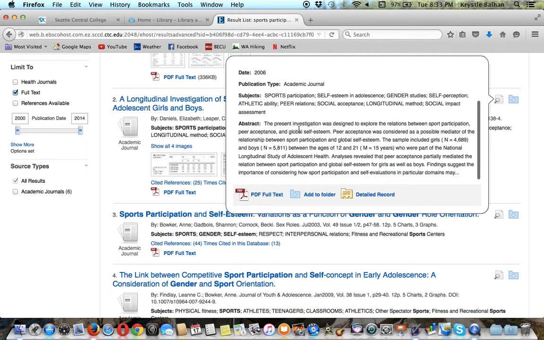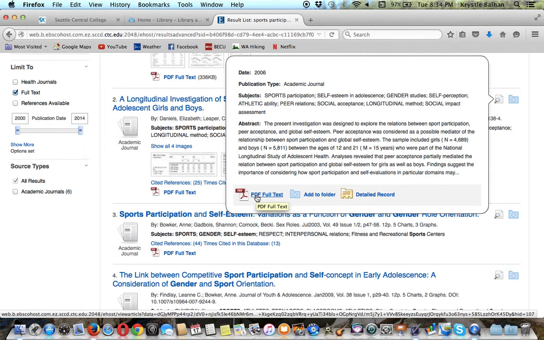What I recommend you do next is come down to the abstract. This is a very short summary of the article. So you can read this and see if you're actually going to want to click on the full text and get into the article more fully. So as I look at this, I say, yeah, maybe this is interesting for me to read in entirety. So then you can click PDF full text.